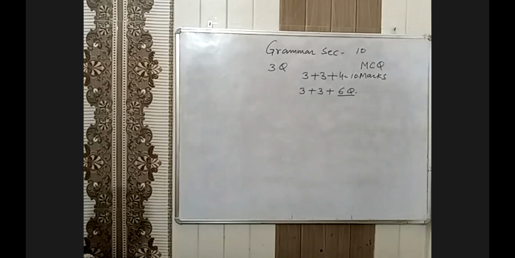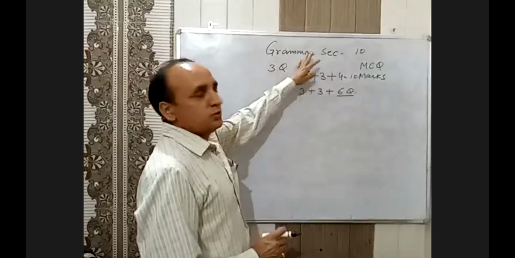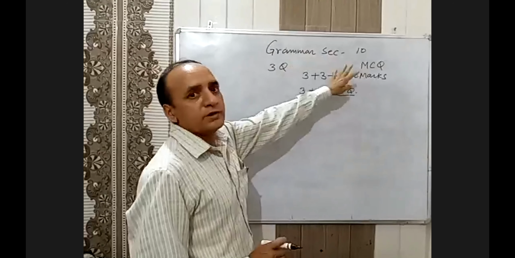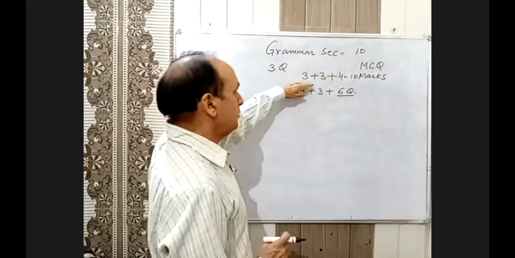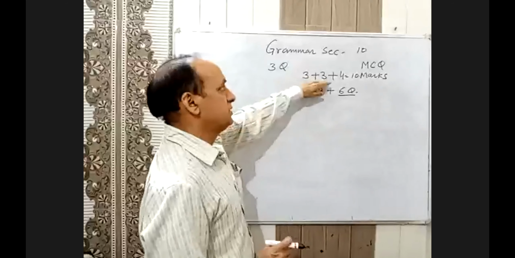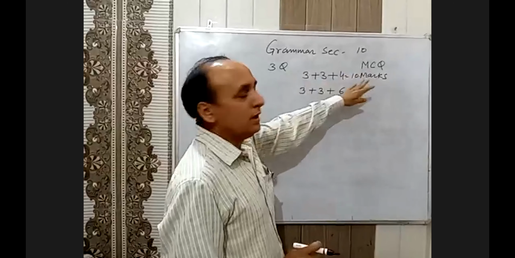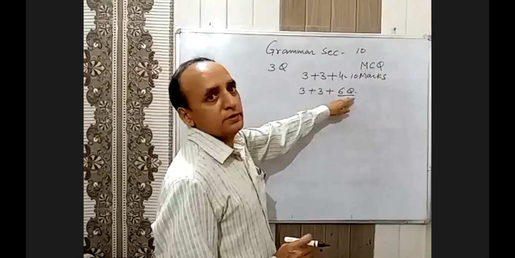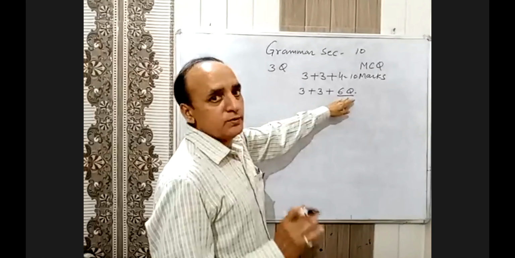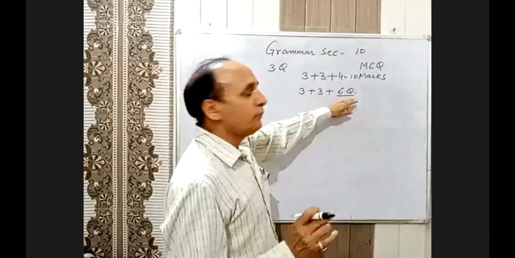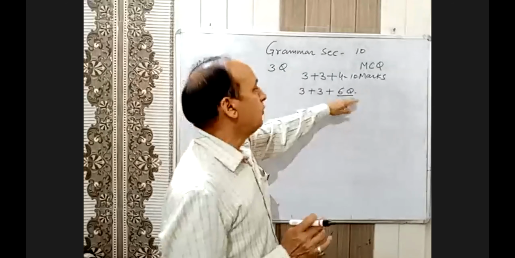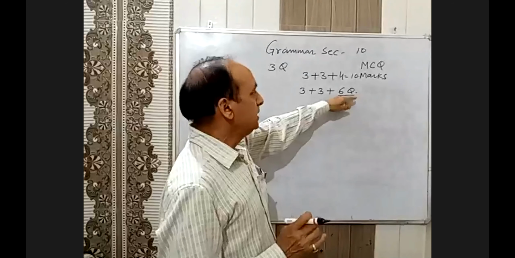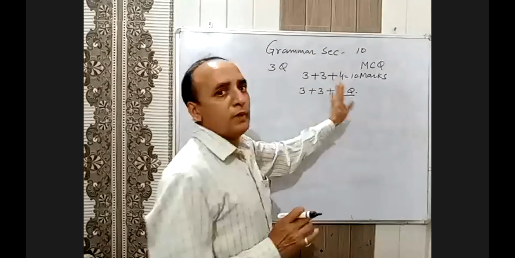Okay, let's see. Students, the grammar section will carry 10 marks. There will be 3 questions: 3 marks, 3 marks, and 4 marks. But in the last question, there will be 6 questions, and you have to attempt only 4. आपने कोई भी 4 attempt करने हैं. And all the questions will be multiple choice.